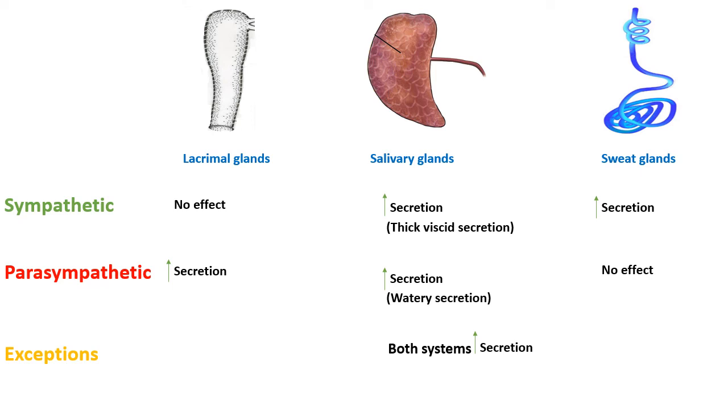It is very important to know that sweat glands are only innervated by the sympathetic nervous system, and there is no parasympathetic innervation to the sweat glands. But we have learned that the parasympathetic nervous system is the system of secretions. So we find a very characteristic thing regarding sweat glands.